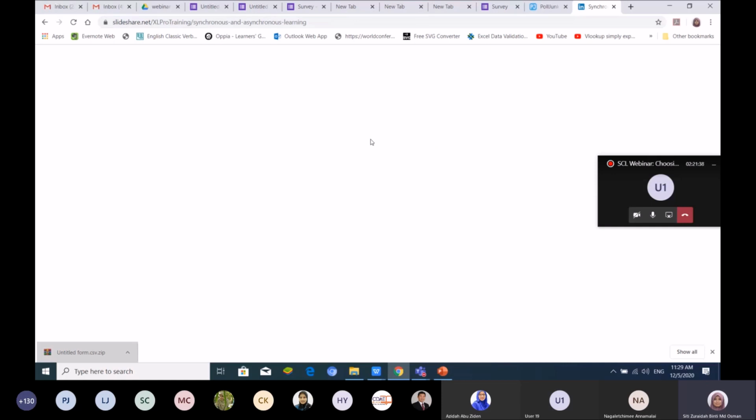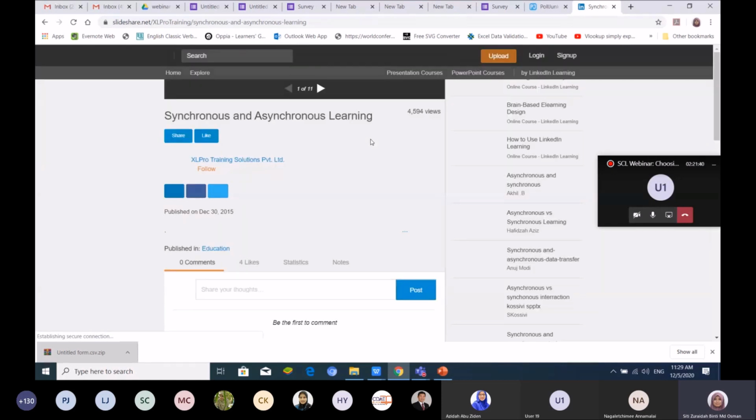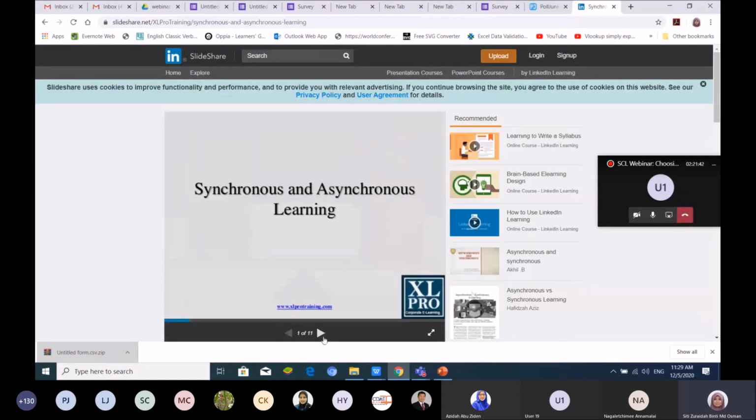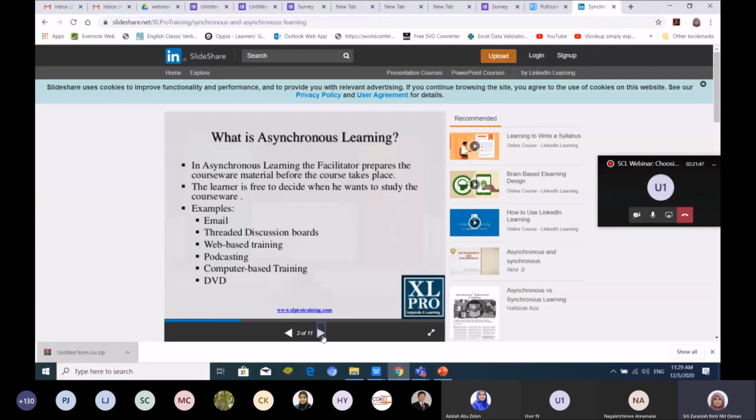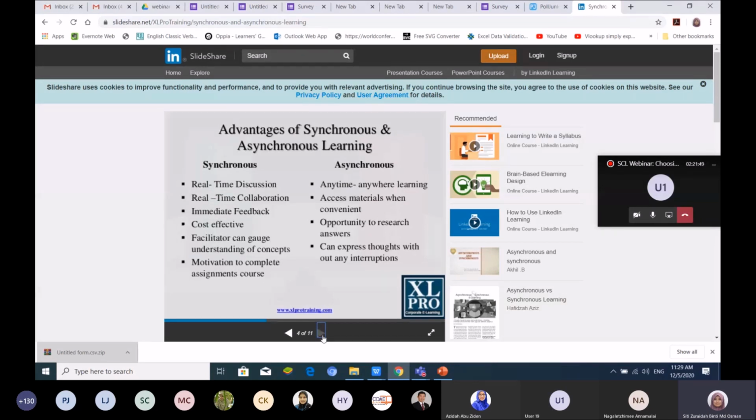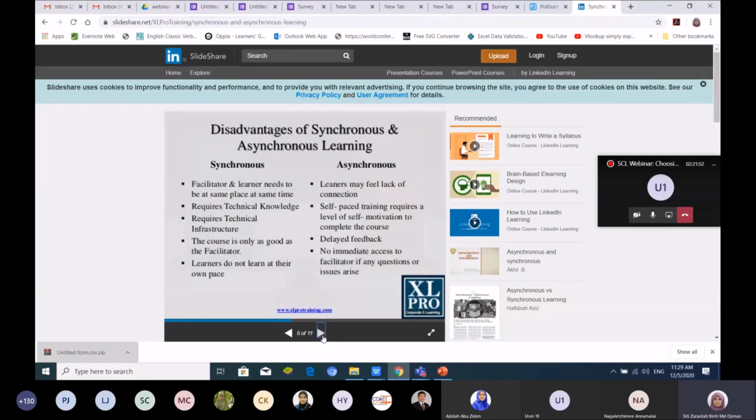This one you can learn and explore. Maybe it can give you an idea, because the slide is very simple. This is what we need to do, explore, but we don't have time to read or explore because we have other workload. So this is just a sharing. You can see here lots of other recommended slides. You can explore there to see what the activities are, so that can give you an idea.